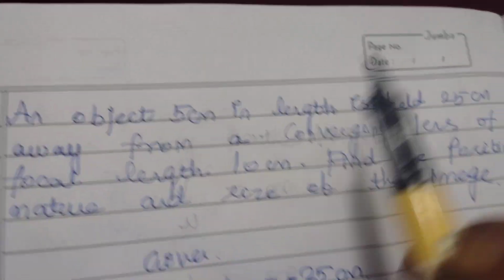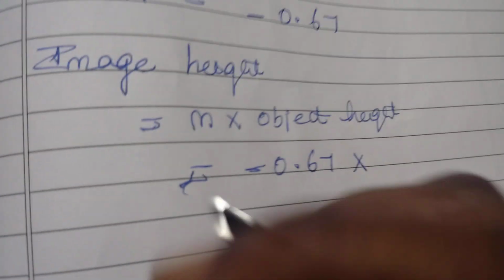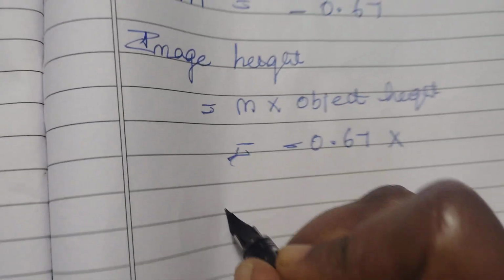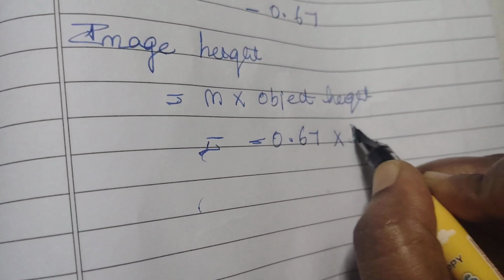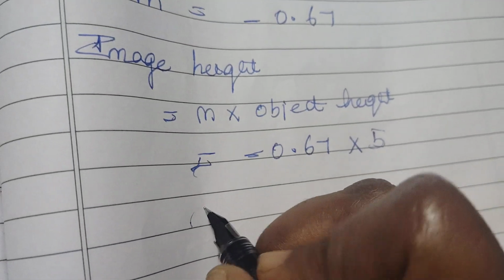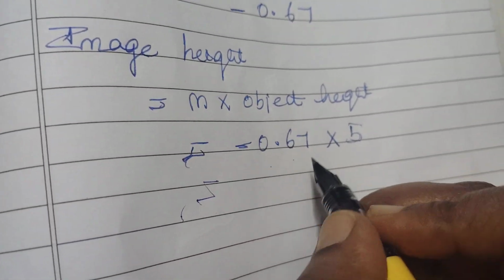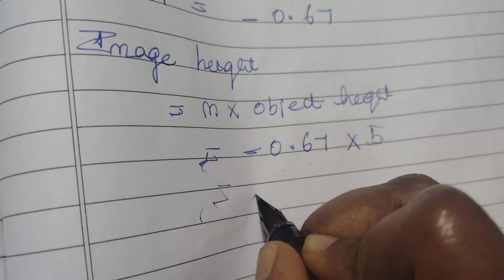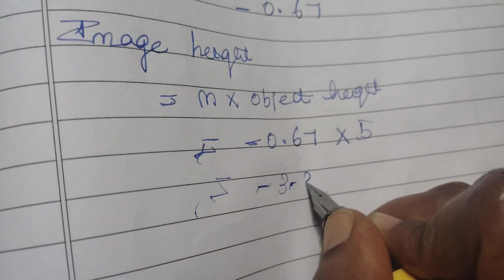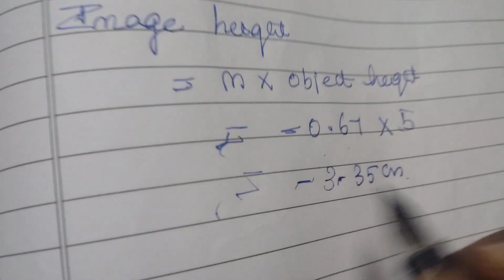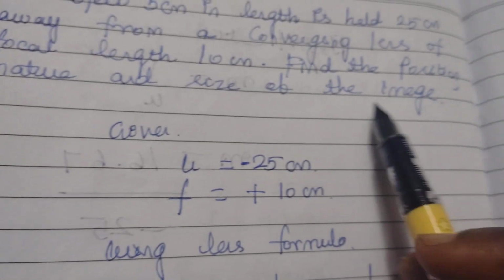An object 5 centimeter in length. So object height is equal to 5. Now minus 0.67 into 5 is equal to minus 3.35 centimeter.